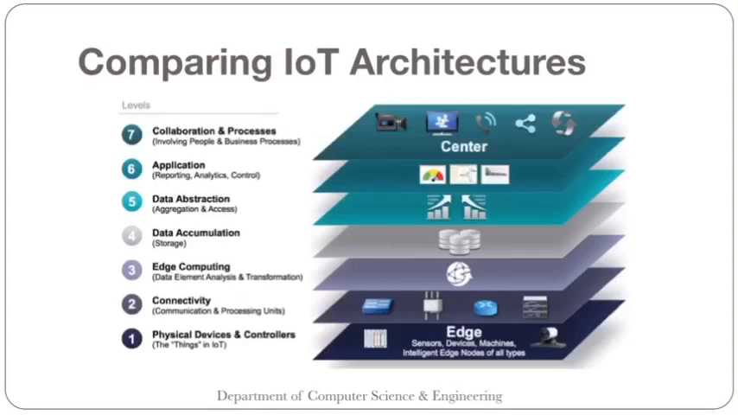So what are the functions of this connectivity layer? That is the communication and processing unit. Communication between the layer 1 devices, reliable delivery of information across the network, switching and routing, translation between the protocols, and network level security. So these are the functions of the second layer.